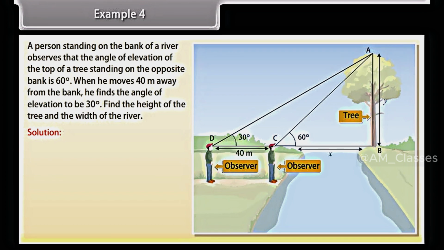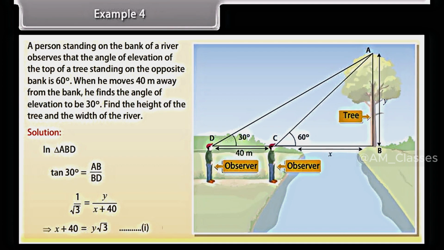CD is equal to 40 meters. In triangle ABD, tan 30 degrees is equal to AB upon BD. 1 upon square root of 3 is equal to y upon x plus 40, which implies x plus 40 equals y into square root of 3. Equation 1.